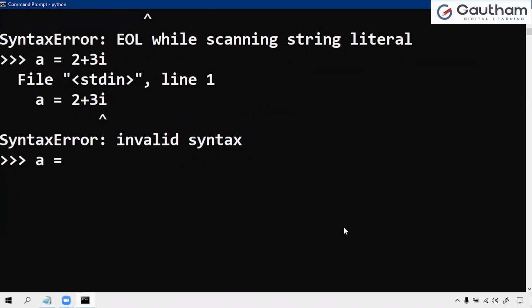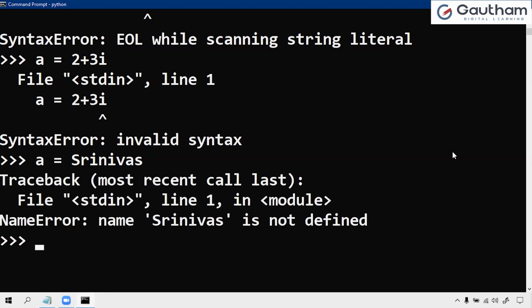a equals, I'm taking here Srinivas. Actually, string means we have to enclose it with quotes, right? But I am not enclosing it with quotes. Can you please guess what type of error it returns now? Will it accept or will it raise an error? If it raises an error, what type of error will it raise? Yes, here it raises an error. The error name is name error.